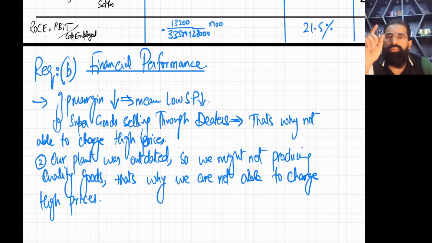That's why we are not able to charge high prices, and when we are not charging high prices, that's why our margin is low. This may be the second reason.